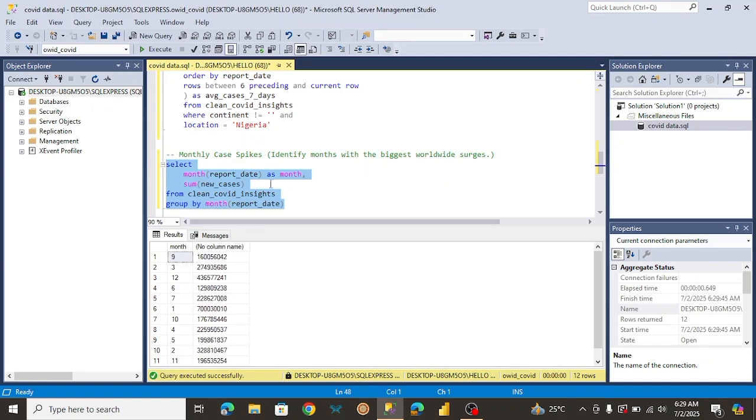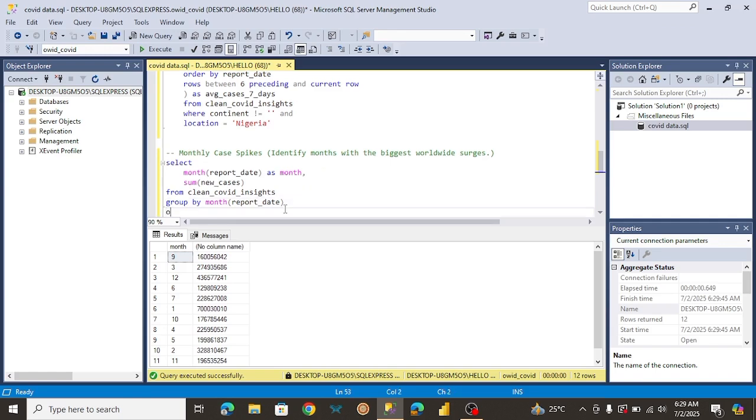Okay, it works. The next thing we want to do is order by this. Let me give this a name. That will be new cases sum. Let's name this new cases. We want to order by new cases sum, in descending order. Okay, so let's run this.